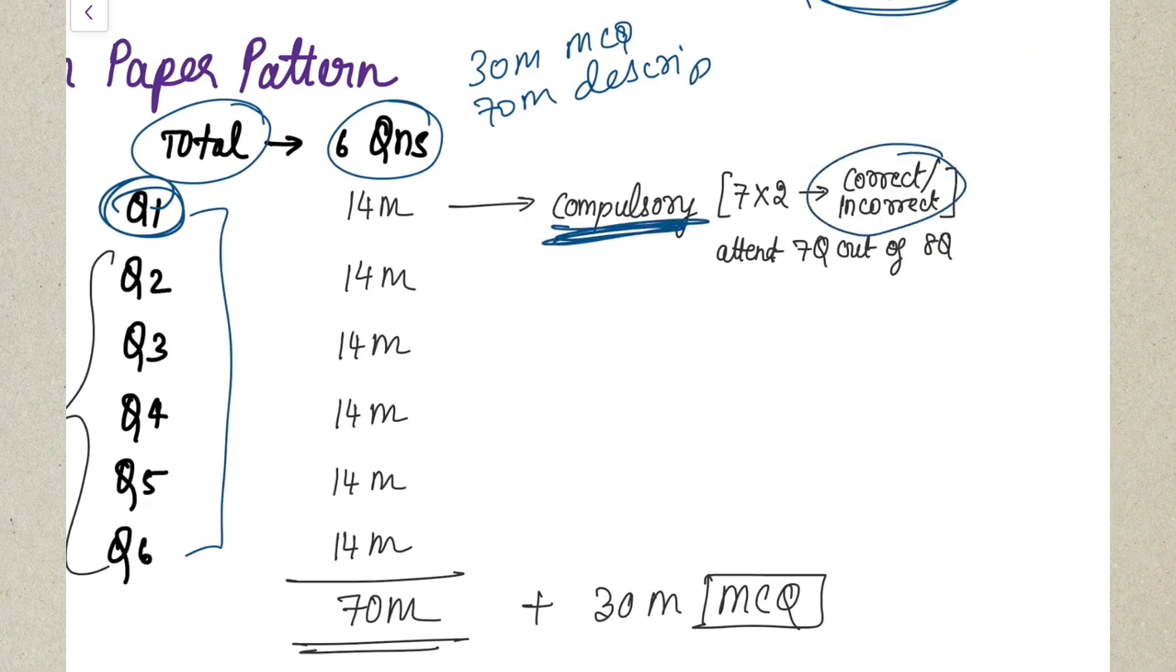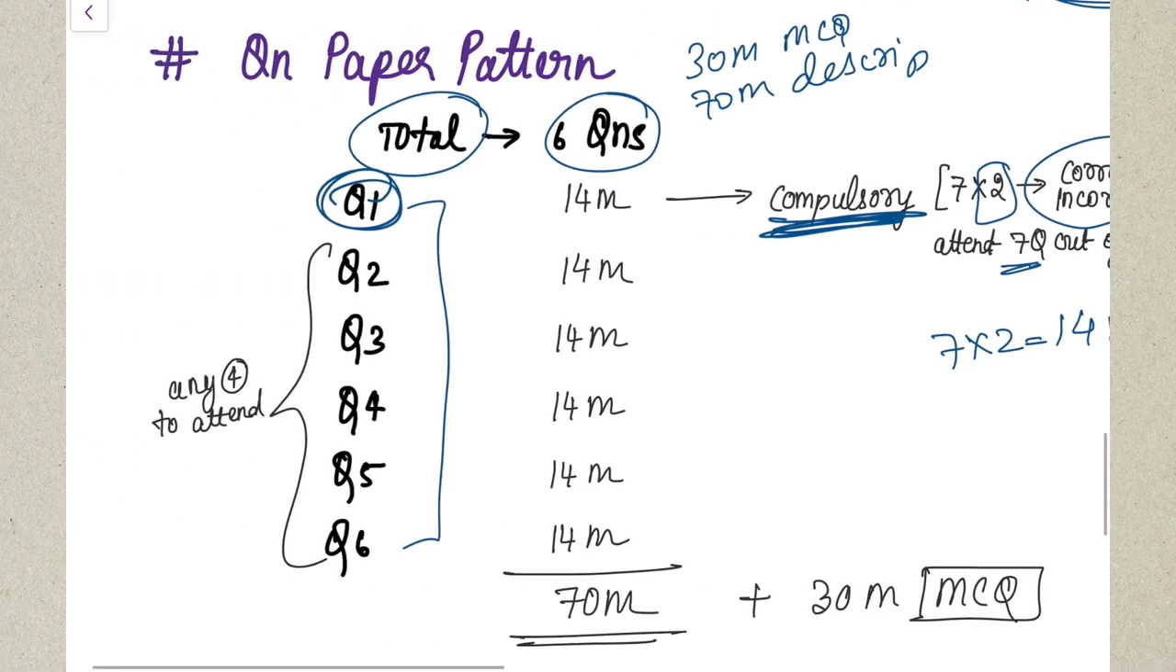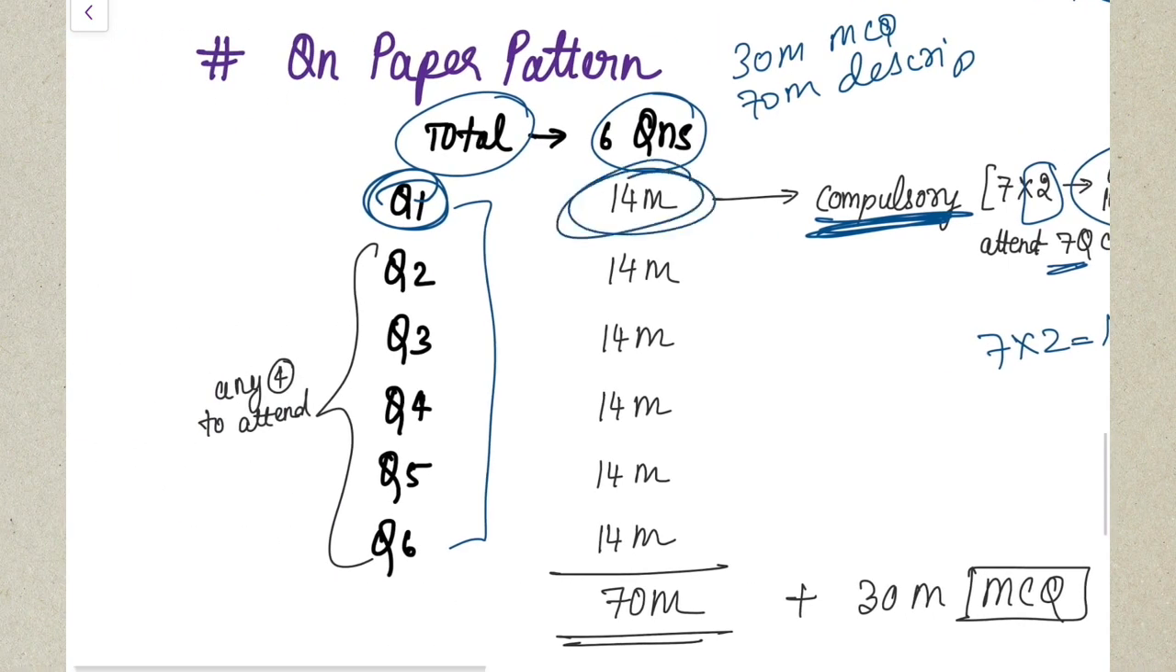It will be a correct or incorrect question. So you will be totally given 8 questions, out of which you have to attend 7 questions. And each question will be of 2 marks. So 7 into 2 marks, 14 marks is totally what you have to attend. You have to write whether it is correct or incorrect, and you have to give a reason for it as to why you are saying whether it is correct or incorrect. So that will be a compulsory question for 14 marks.